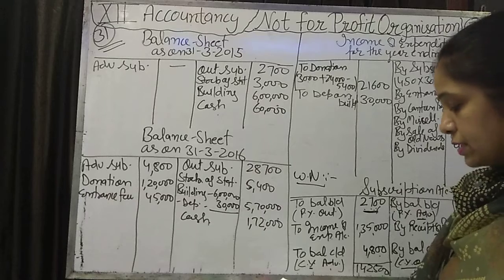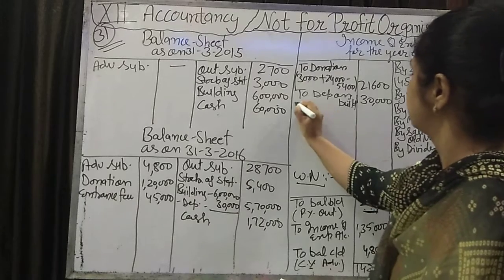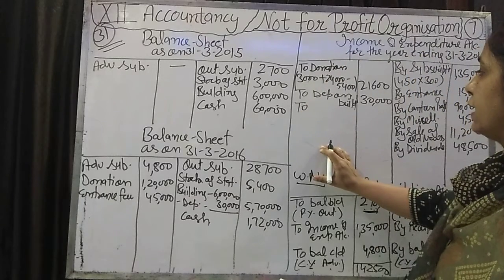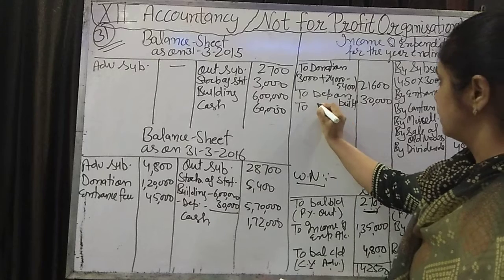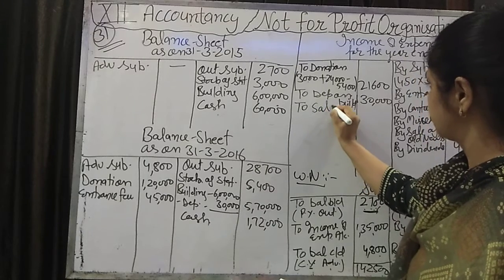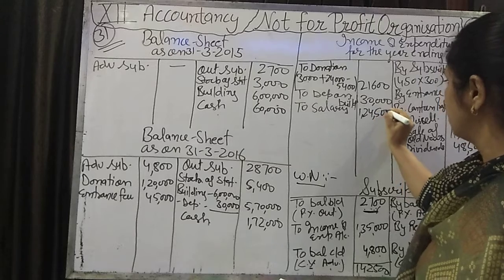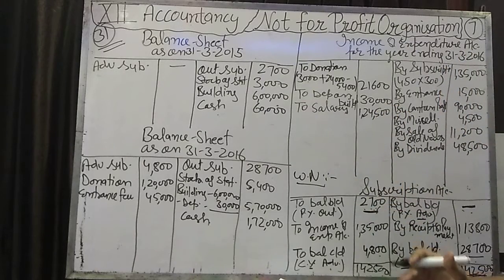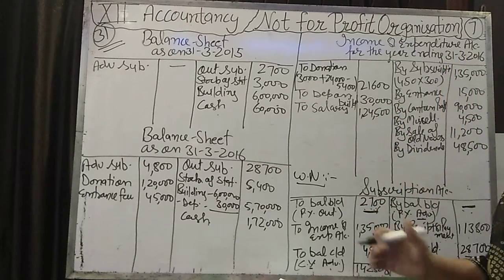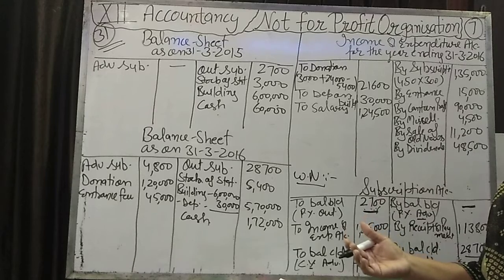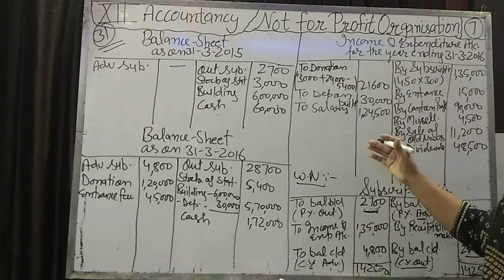Now see the payment side. Salary, we will write all the payments on the debit side. To salary, how much salary? 1,24,500. So first of all we will solve all the additional information that is given to you. After that, the pending items we will write in the income and expenditure account.